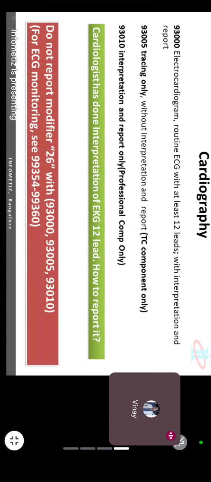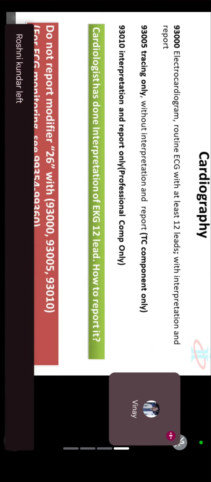Three codes only for the ECG. Acha, who performs the ECG, doctor or technician? Technician. The doctor will not come for this 10-minute procedure, right? The doctor's time is very important. If he comes for the ECG, another patient dies. So the technician will do that one.